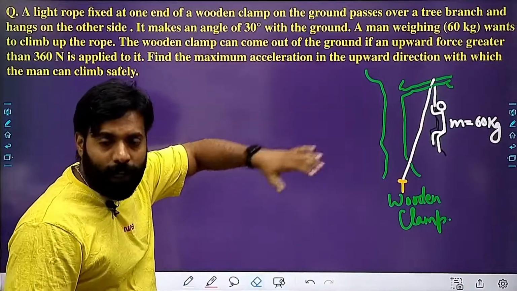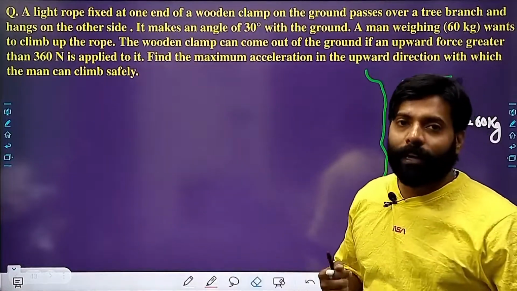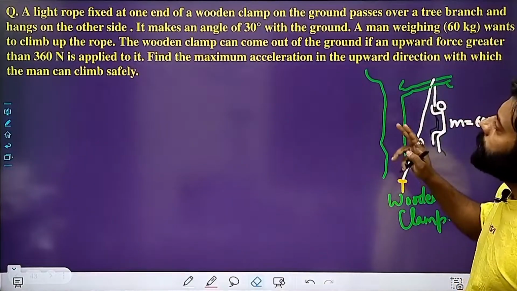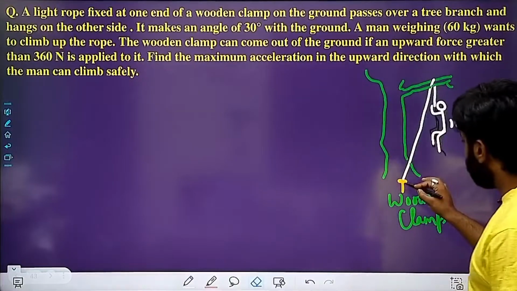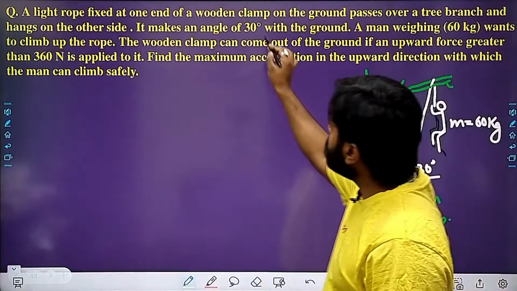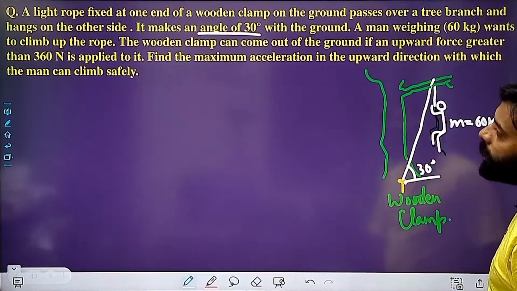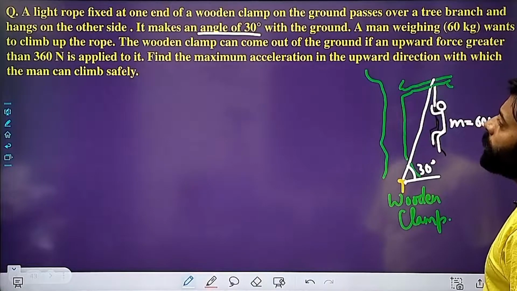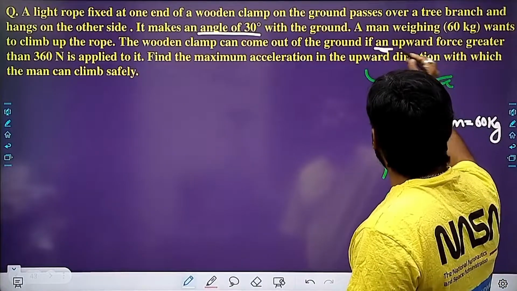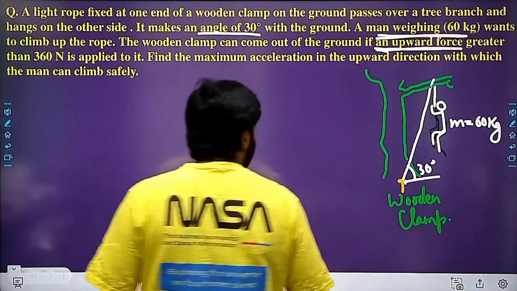So if he tries to move up, then the tension in the rope will increase, right? And this is making an angle of theta. The theta is given here as 30 degree. So it makes an angle 30 degree with the ground. A man weighing 60 kg wants to climb up the rope. The wooden clamp can come out if an upward force. So here the question given to us is when the upward force.